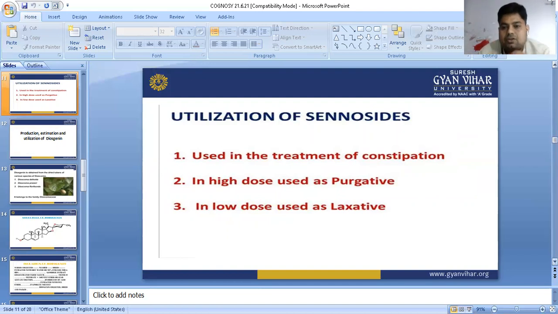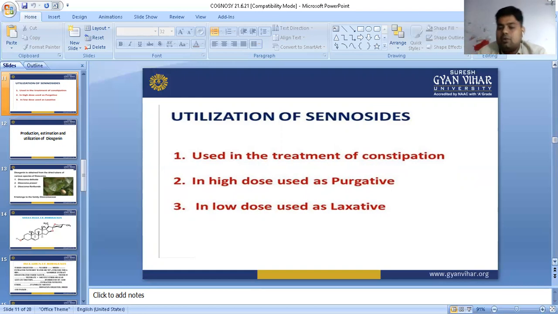In this chapter, first of all, we see the biological source: Senna, sennosides, Alexandrian Senna and Indian Senna, Cassia angustifolia and Cassia acutifolia. After that, family Leguminosae. Then we see their structures, sennoside A, B, C, D, and after that their isolation method. In the industry, we collect the dry leaf powder, add 80 to 90% methanol, stir, and heat the extractor at 45 degrees centigrade for 6 to 8 hours.